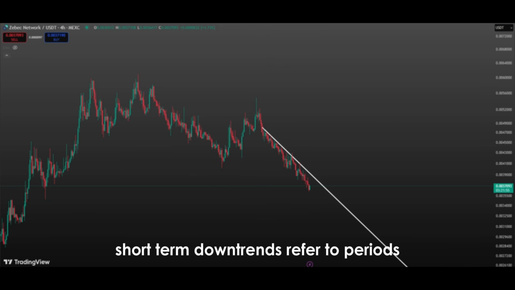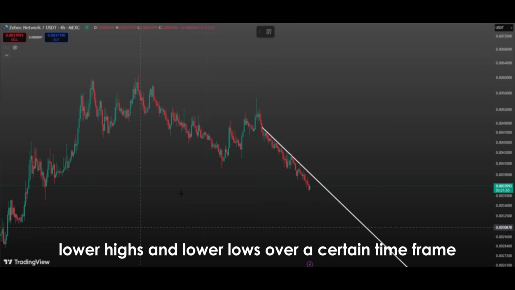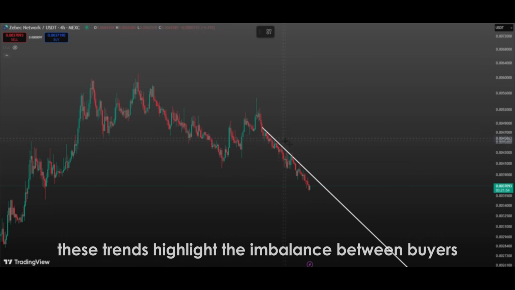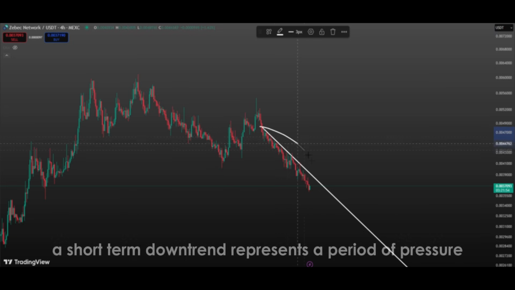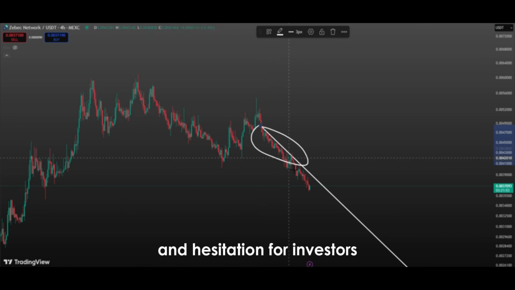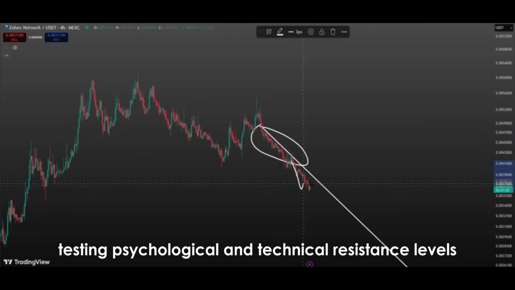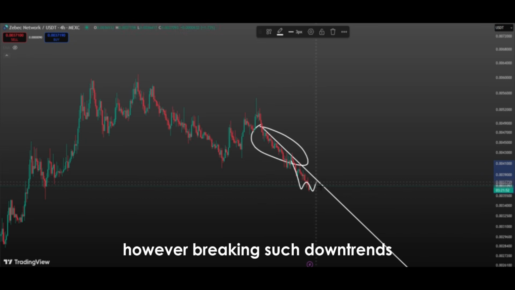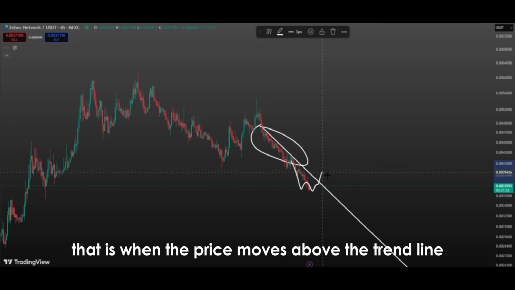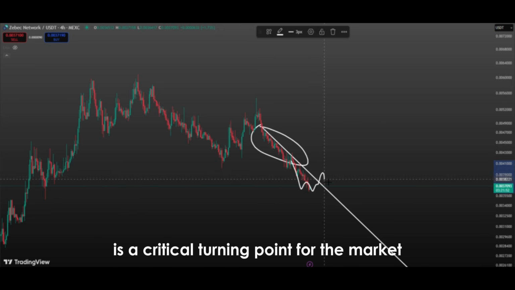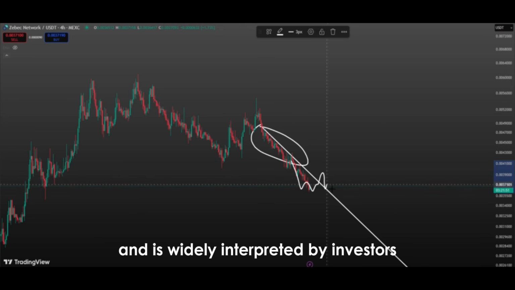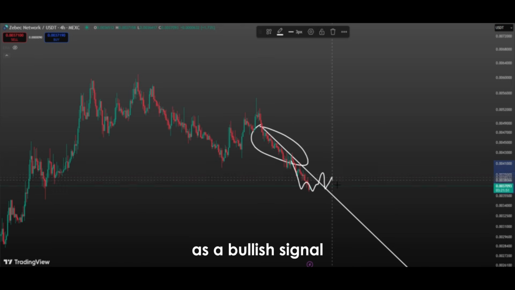Short-term downtrends refer to periods in which the market consistently forms lower highs and lower lows over a certain time frame. These trends highlight the imbalance between buyers and sellers in the short term. A short-term downtrend represents a period of pressure and hesitation for investors, as the price continually moves downward, testing psychological and technical resistance levels. However, breaking such downtrends, that is, when the price moves above the trend line, is a critical turning point for the market and is widely interpreted by investors as a bullish signal.